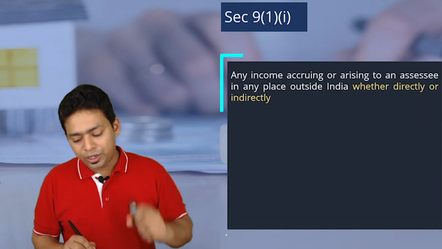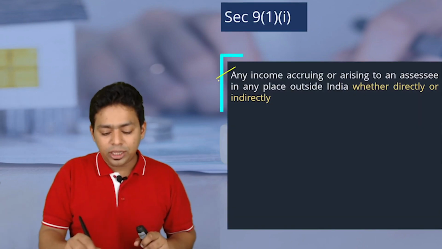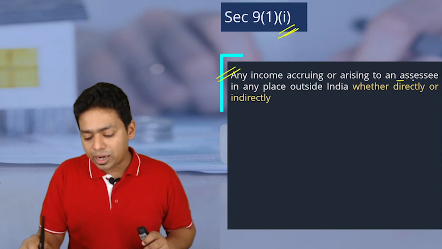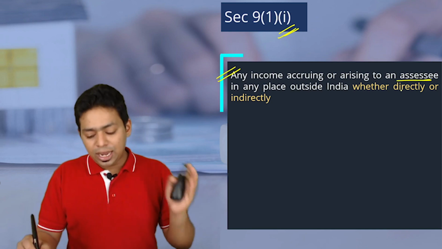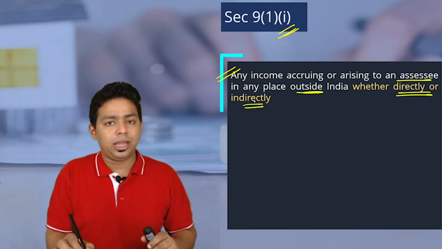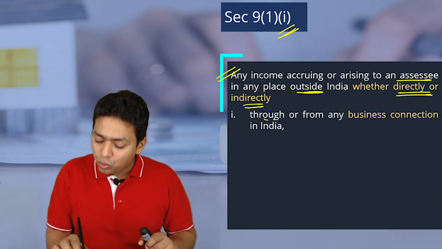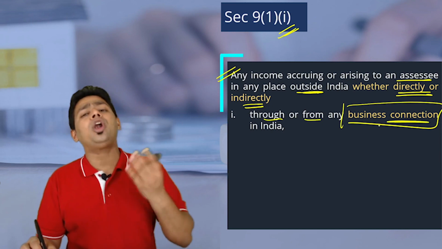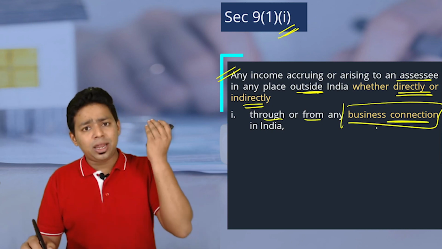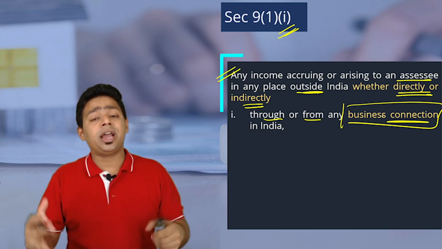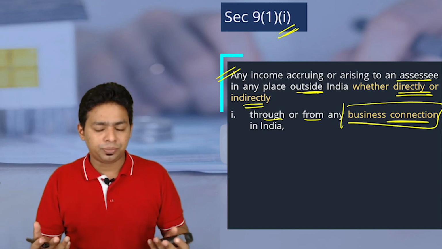The first explanation that we have to read here is on section 9.1.1. Any income accruing or arising to the assessee in any place outside India, whether directly or indirectly, this is the language we have heard, through or from any business connection. The whole game is on business connection. What do you mean by business connection? Is there any commercial substance? Is there any monetary limit? Exactly what do you call a business connection?